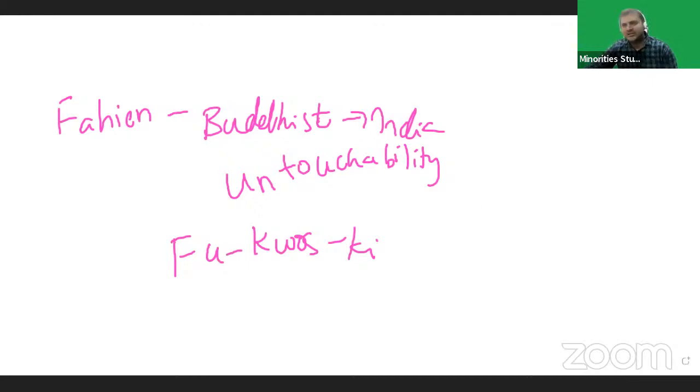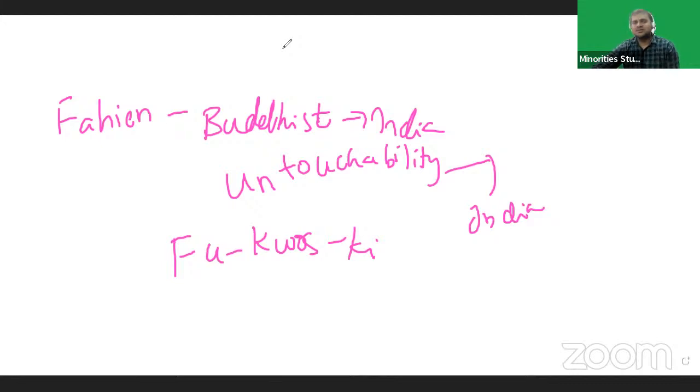In this book, he discussed untouchability in India. This was a previous question: untouchability in India was discussed by Fahien.